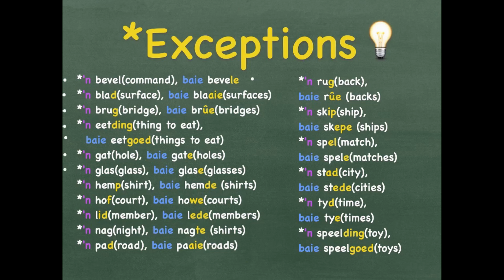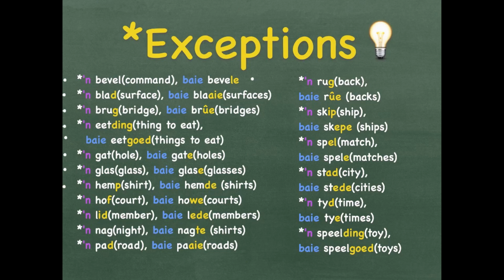'n glas is a glass. Baie glase. Notice now the silent E rule that you have learned in general rules makes the A sound in glas a long sound when put in plural. Glase. In English, glasses. 'n hemp is a shirt. Baie hemde is shirts in plural.